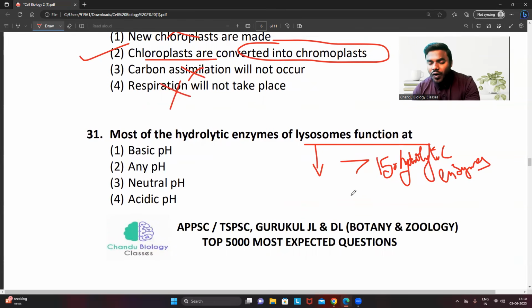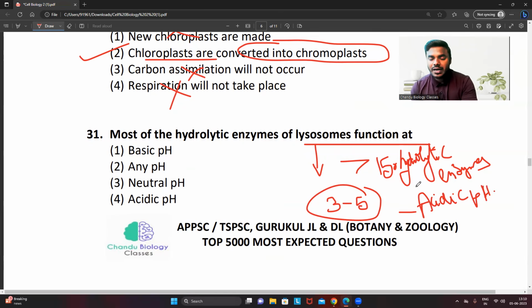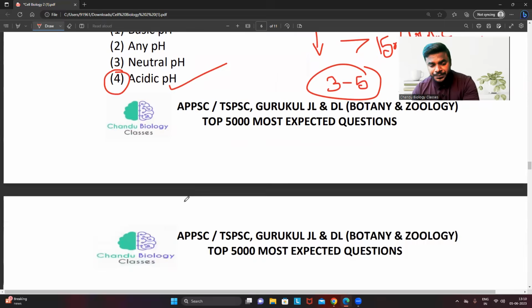And friends, if all these enzymes want to work, they require a suitable pH of 3 to 5, which is what, friends? Acidic pH. So you have to understand a very interesting point. If you take the lysosome enzymes and keep them in a neutral or basic pH, they will never ever be active. If they want to be active, they always require acidic pH. Hence the correct answer is number 4.